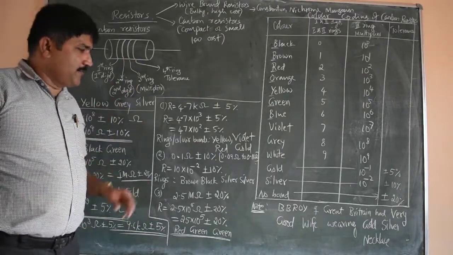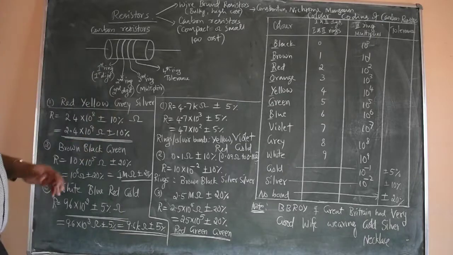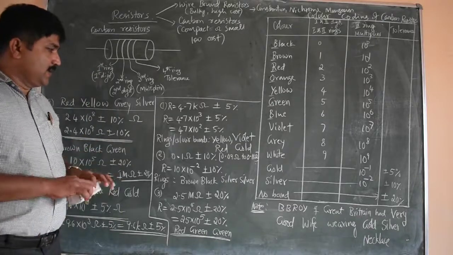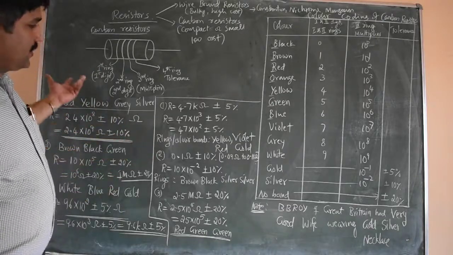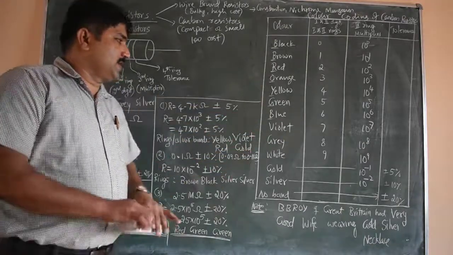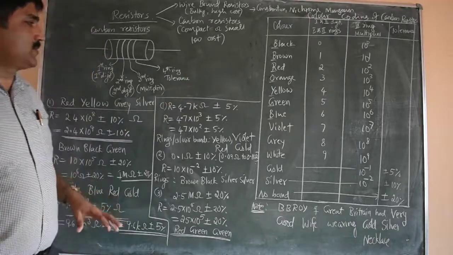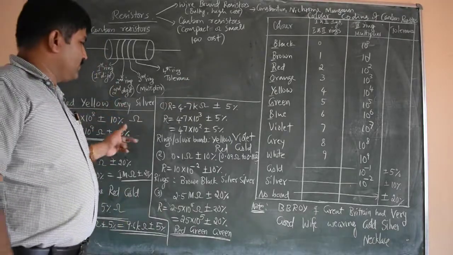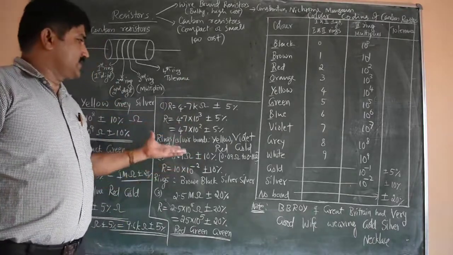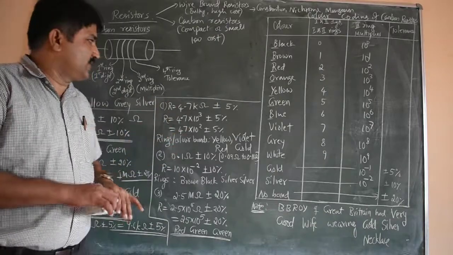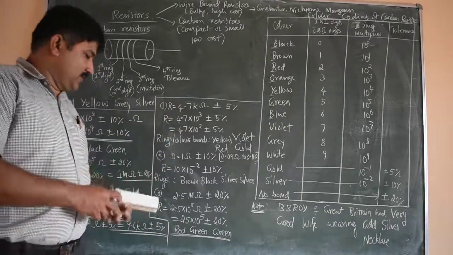And this plays a very important role in your future studies also, in BSc or engineering or even diploma. In any electronic gadgets you are handling where resistors are used, you must know this method to find the resistance value, or to find the colors of resistors if you know the value of resistance. Okay, so we will continue in the next class.